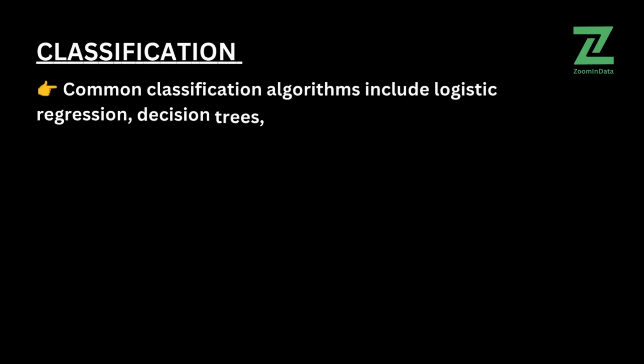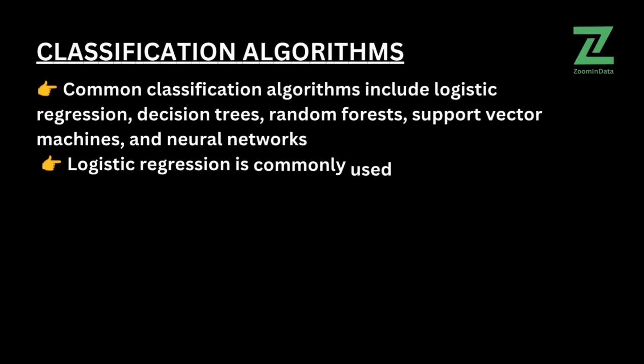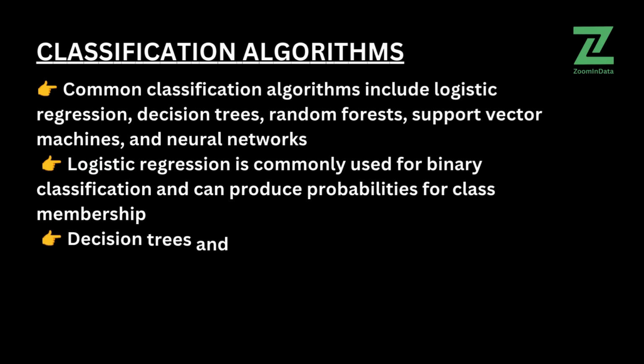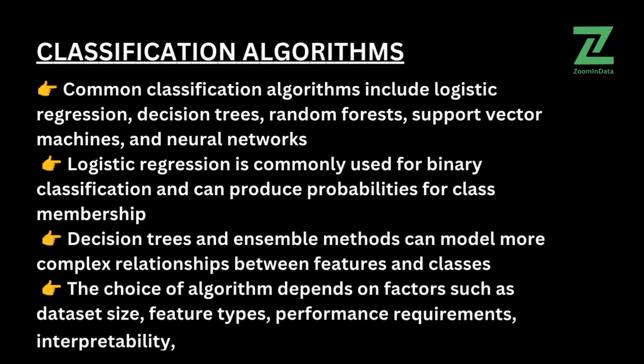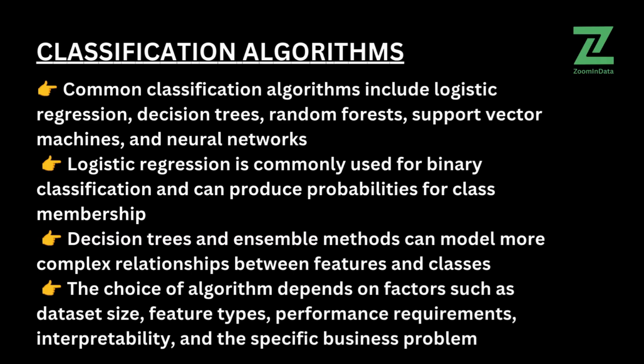Common classification algorithms include logistic regression, decision trees, random forests, support vector machines, and neural networks. Logistic regression is commonly used for binary classification and can produce probabilities for class membership. Decision trees and ensemble methods can model more complex relationships between features and classes. The choice of algorithm depends on factors such as dataset size, feature types, performance requirements, and interpretability.